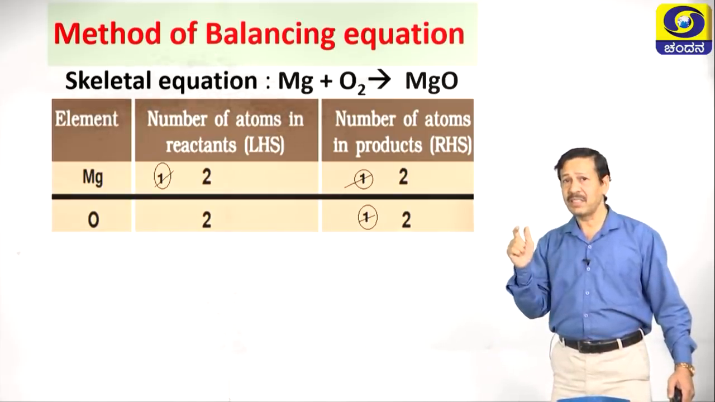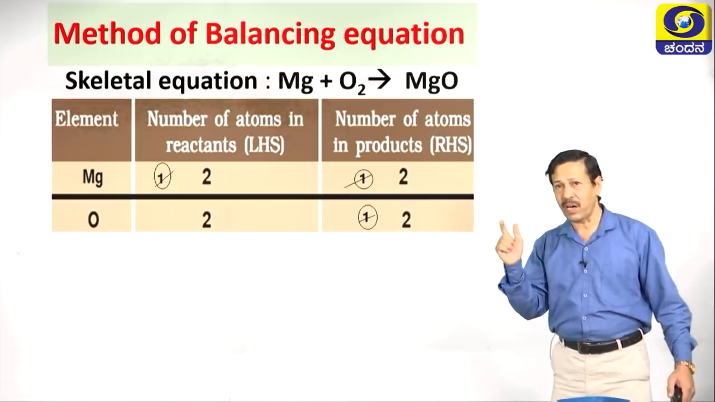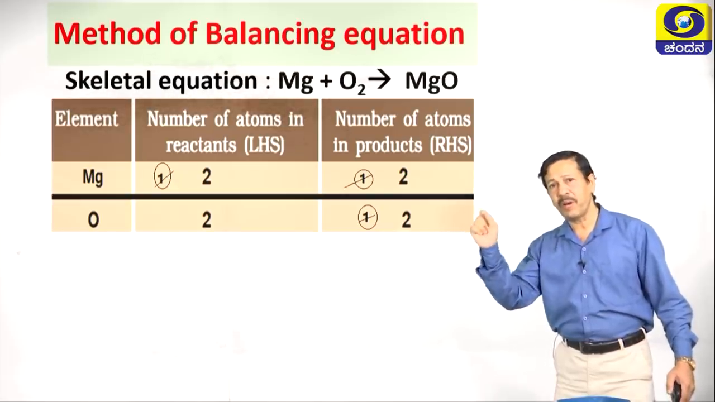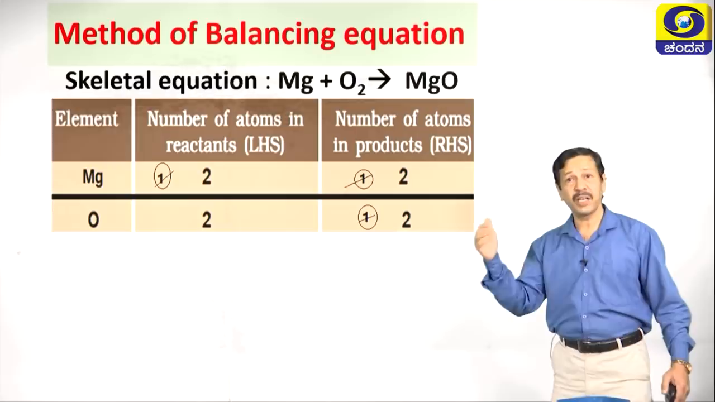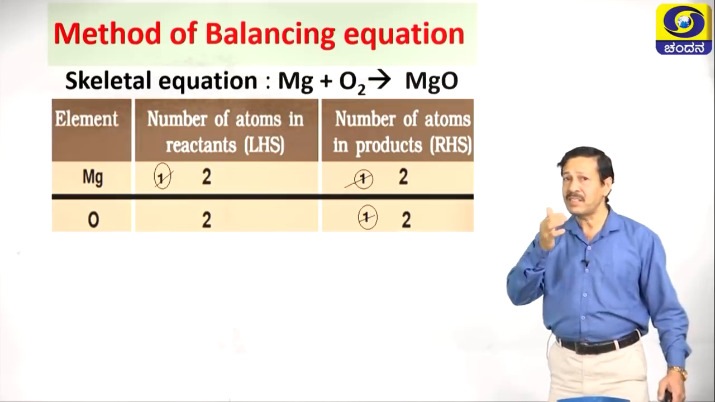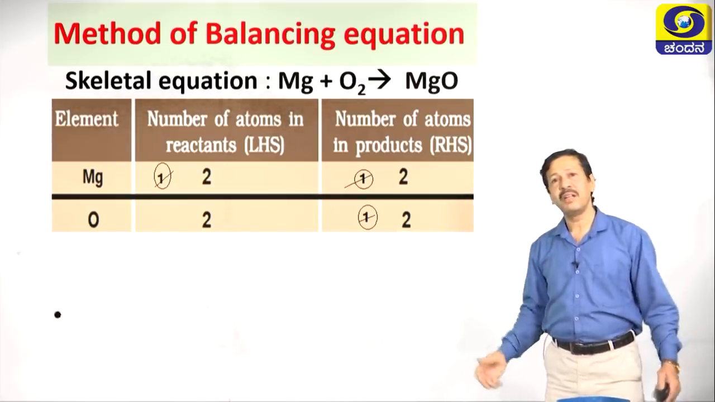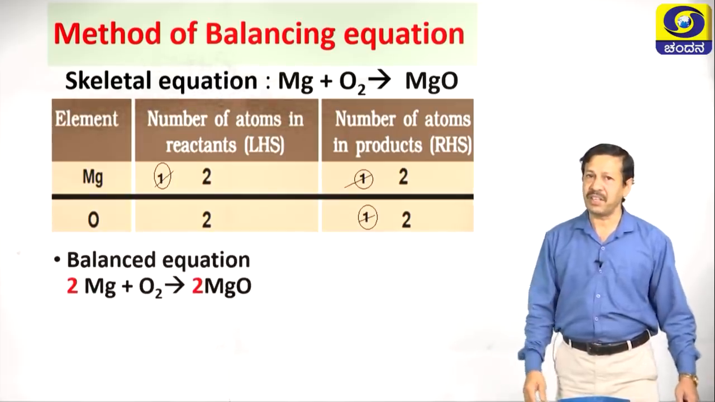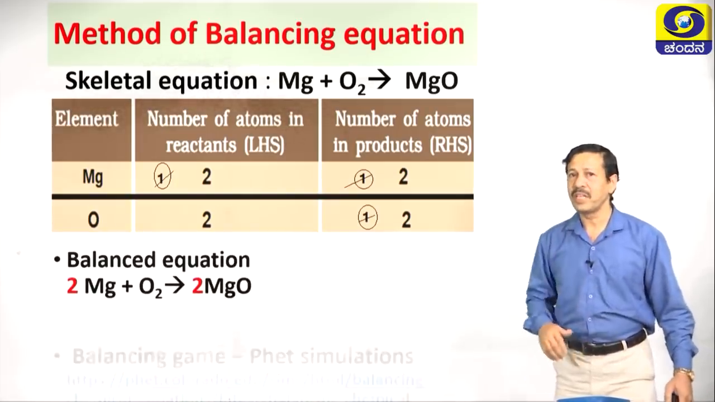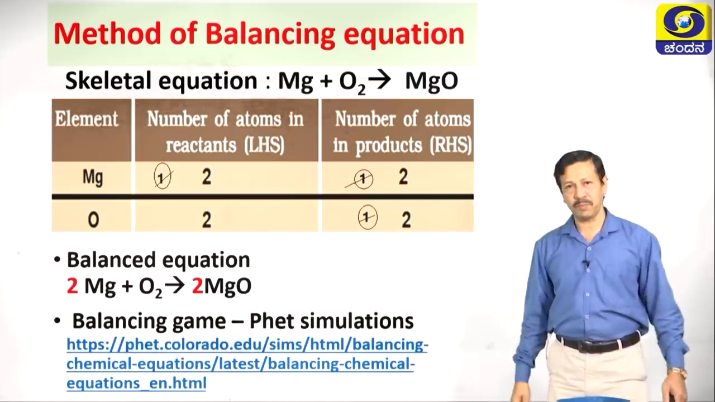Oxygen is 2 on the left side, 1 on the right side. So I will write 2 before MgO, then magnesium becomes 2. So on the left hand side I have to write 2, then your balanced equation is ready. This is 2 Mg plus O2 gives rise to 2 MgO.